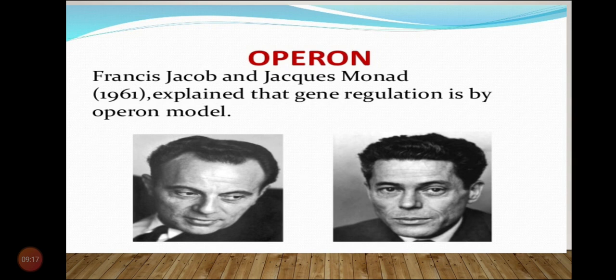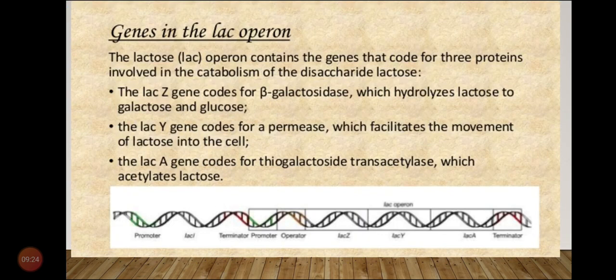Again, we are going to study the example of E. coli. In E. coli, when lactose sugar is provided to the culture medium, the cell induces the production of 3 enzymes that are necessary for digestion of lactose. The 3 enzymes are beta-galactosidase, beta-galactoside permease and transacetylase.